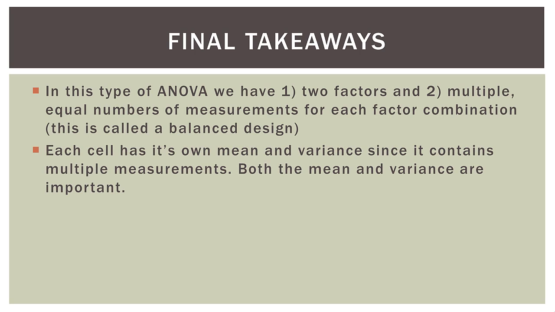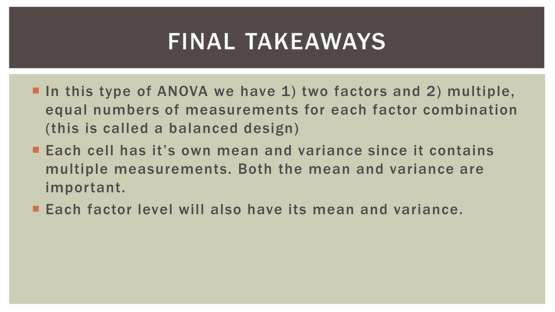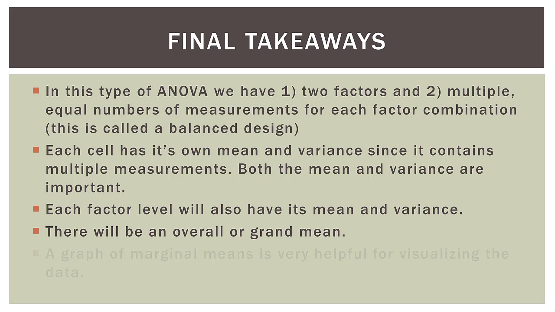Each cell of 8 plants in this case has its own mean and variance since it contains multiple measurements. Both the mean and the variance are important. Each factor level will also have its mean and variance. So if you remember, each row had its mean and variance, and each column had its mean and variance, and of course we had an overall mean and variance.